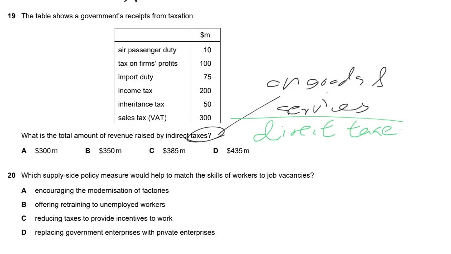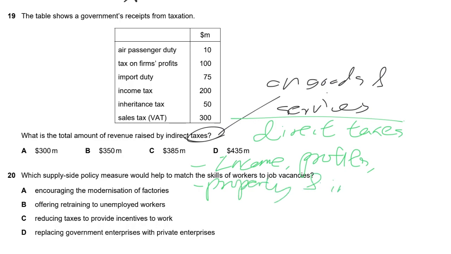These direct taxes tax income, profits, property, and inheritance. For these, we call this direct tax, and we won't put it in our answer. So income tax, inheritance tax, and also profit tax. You see that, right? Let me highlight. For profit tax, we are not going to include it. For income tax, we are not going to include it. For inheritance tax, we are not going to include it. So these three are not included in the answer.